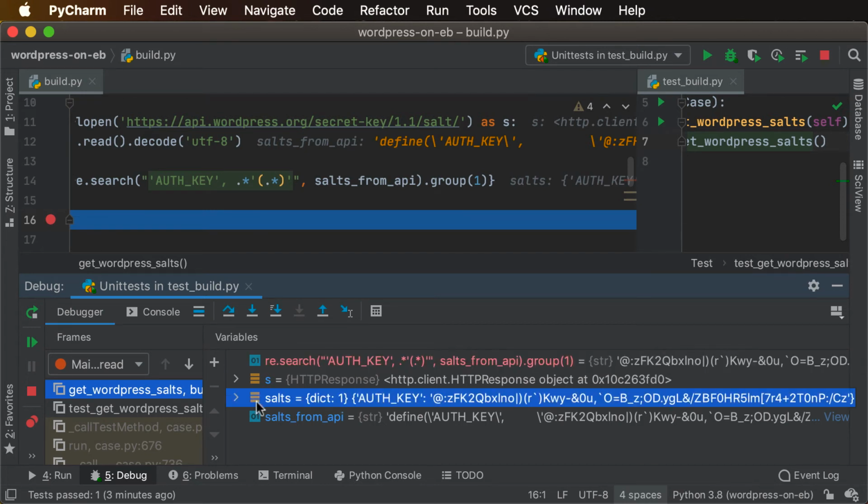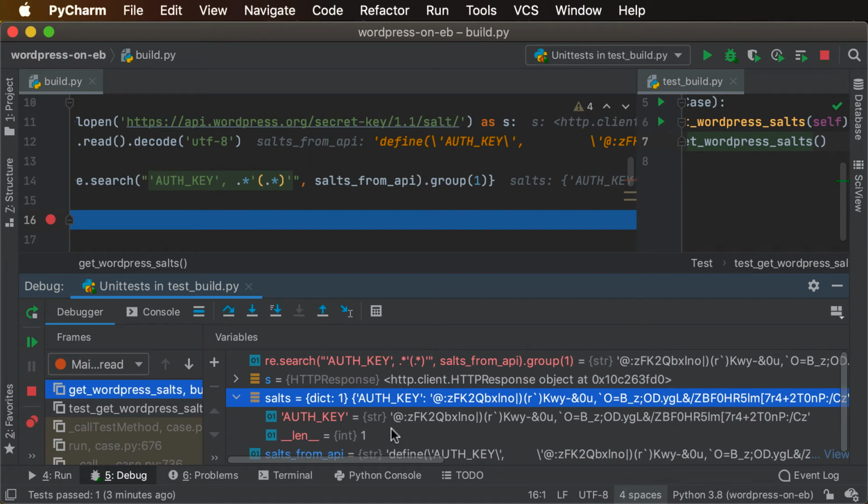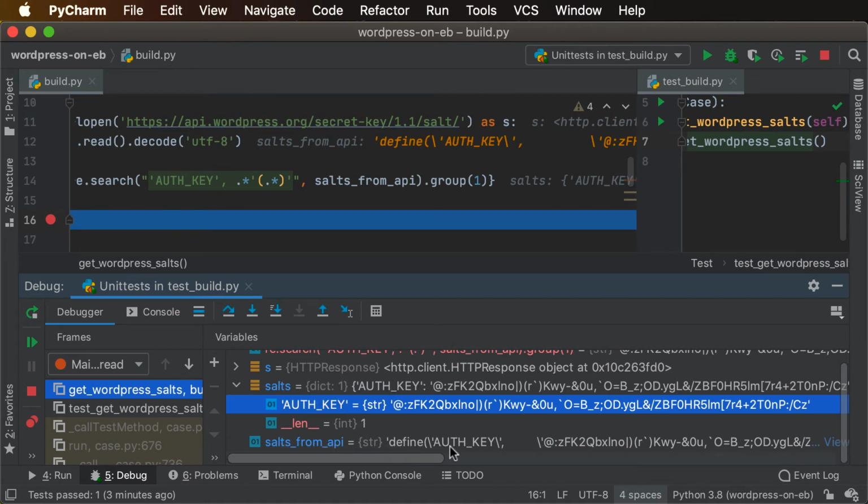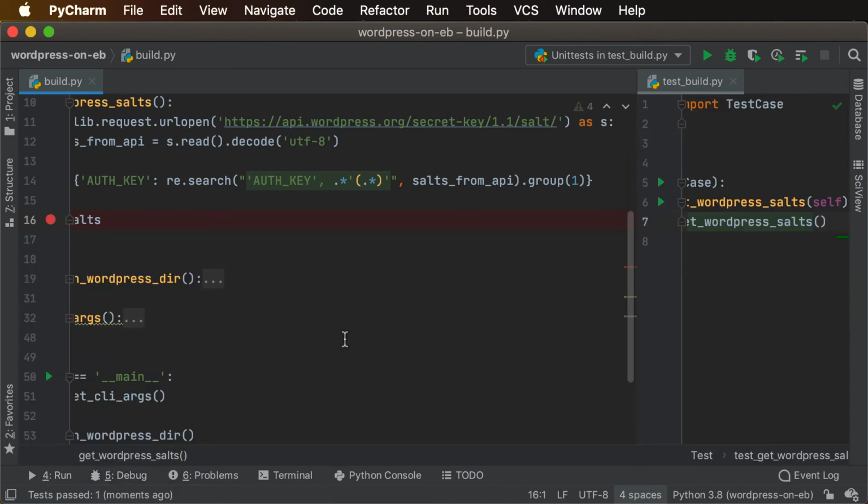Let's take a look at our salts. Yeah, so the auth key starts. If you look at the define here, you can see that the key really starts at the single quote that's been escaped. So it should start with an @ sign, which we do here for the string. For the auth key in this dictionary, we've got a single quote, an @ sign, the rest of the auth key, and an ending single quote. So this looks great. We're going to follow the same pattern for the rest of those keys.